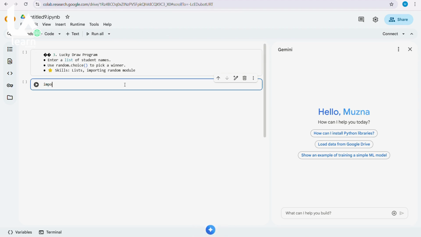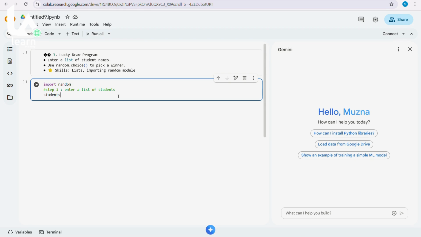Okay, so we will write import random, enter. Then we will type the hashtag. The hashtag is for us, not for the computer. Step one, enter a list of students. Enter.